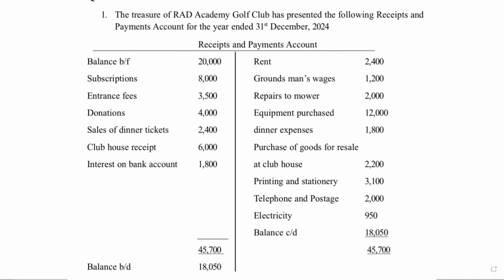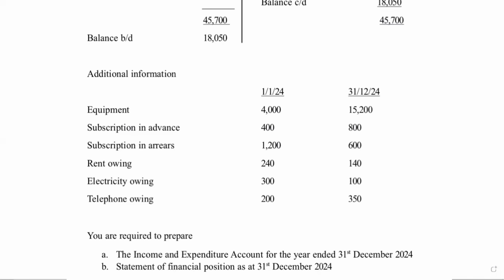So I read the question. The treasurer of Rad Academy Golf Club has presented the following receipts and payments accounts for the year ended 31st December 2024. So the receipts and payments have been given. Then in the additional information, you have the opening date and the closing date.